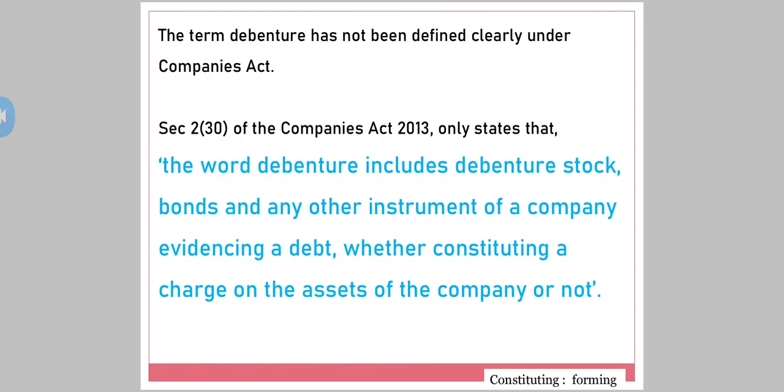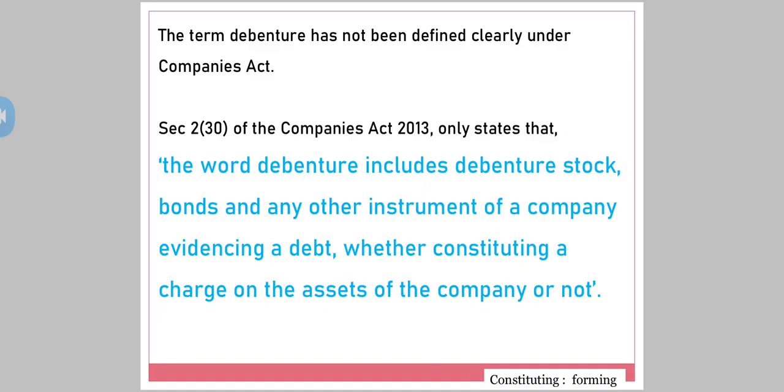Now see, the term debenture has not been defined clearly under the Companies Act. Section 230 of the Companies Act 2013 only states that the word debenture includes debenture stock. Stock we have already seen when we were doing equity share capital, right?